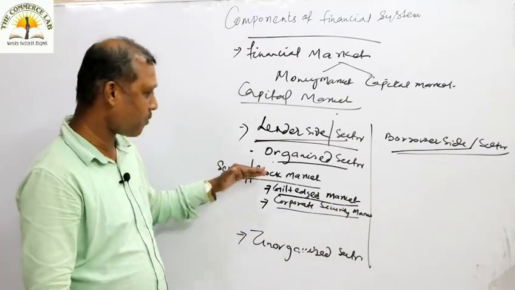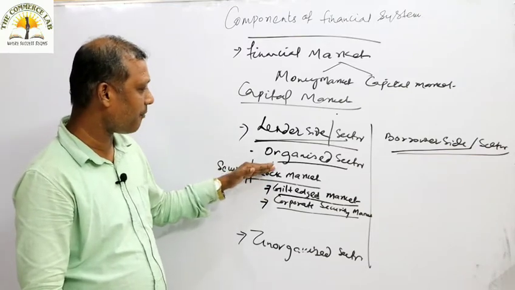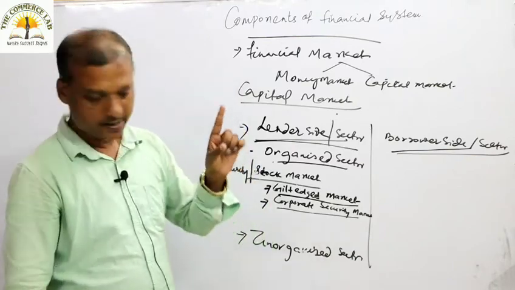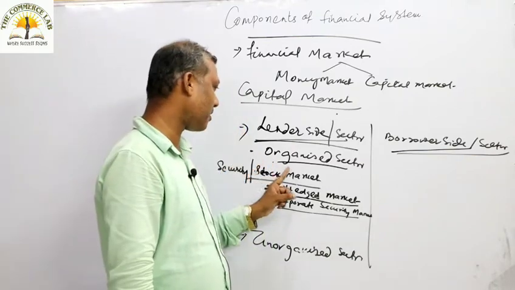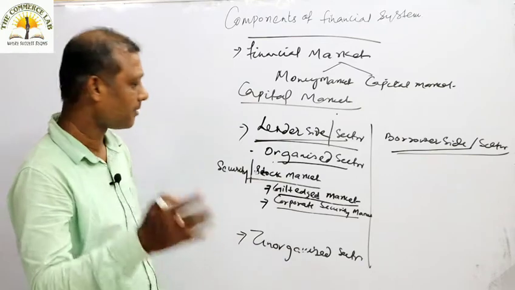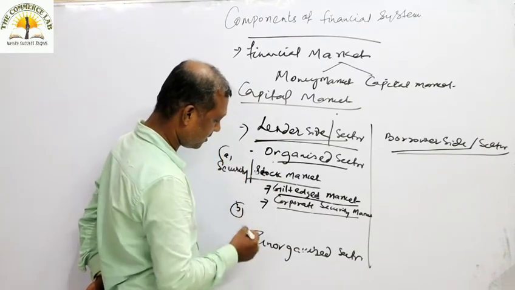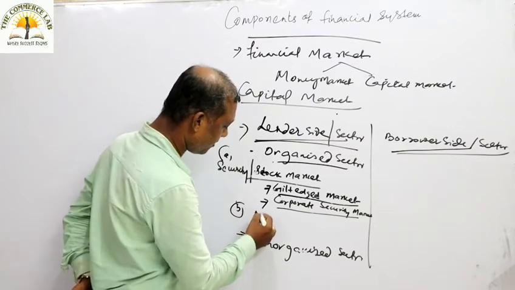Understood? This is the first point of organized sector. Security market will come under the first point. Now, regarding the second point, this is your first point. Regarding the second point, we can tell non-banking financial institutions.